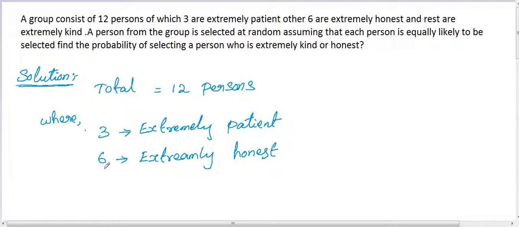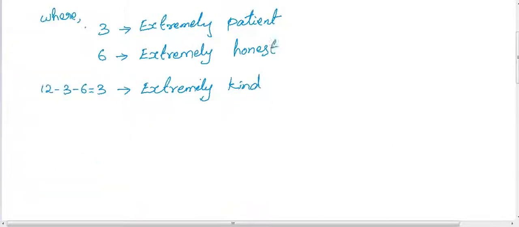The rest means the total we have is 12, and 3 are extremely patient and 6 are extremely honest. So rest means 12 minus 3 minus 6, which is 3. So the remaining people, the rest, are 3. So those 3 are extremely kind. So now we need to find the probability of the persons who are extremely honest or kind.